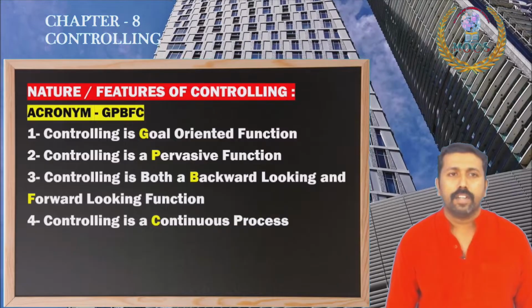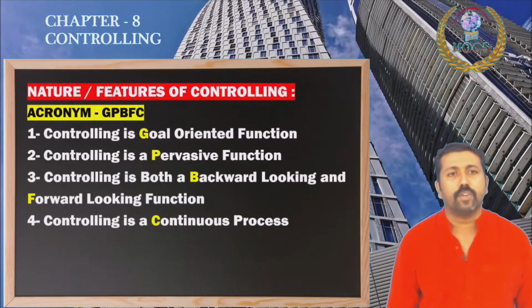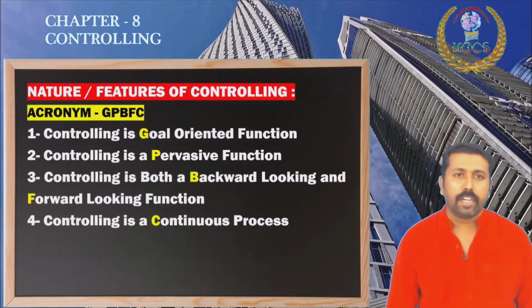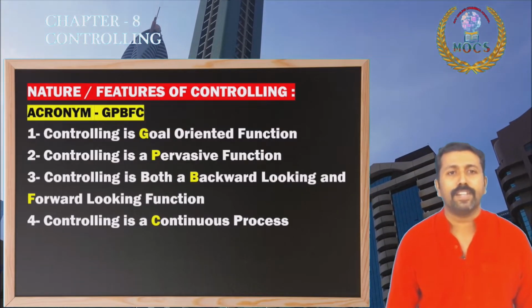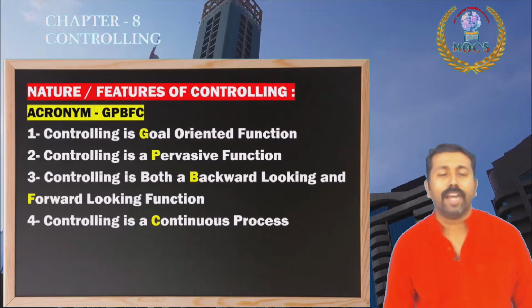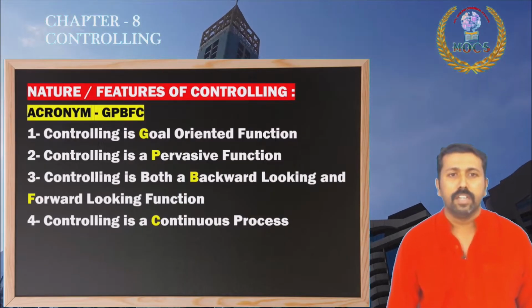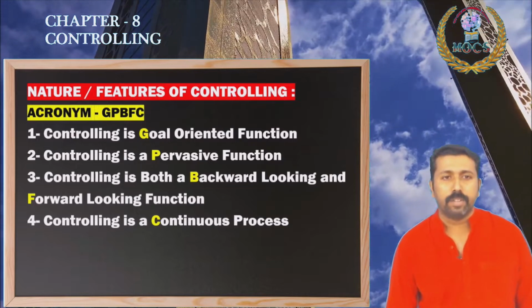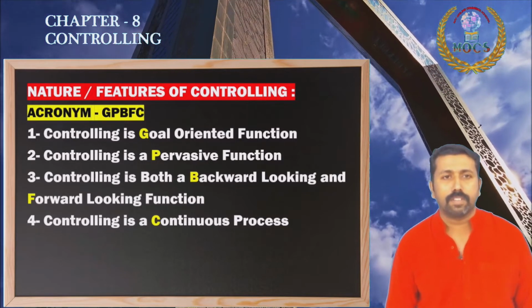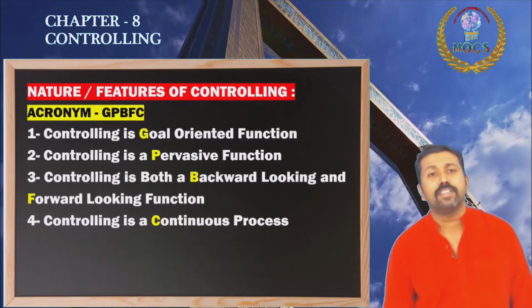Moving to the last function of management, controlling, the 8th chapter. Controlling is a goal-oriented function. Controlling is an all-pervasive function. Controlling is both a backward and forward-looking function. It is the only function which is looking backward and forward. And controlling is a continuous process. My dear students, these are all the features of controlling.